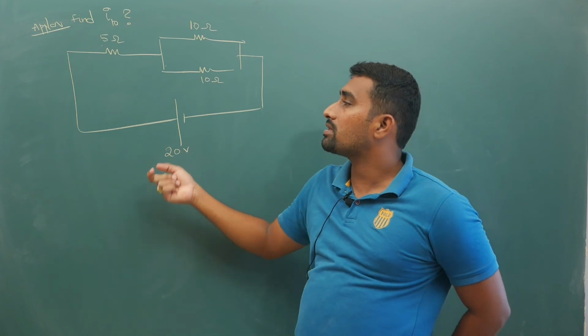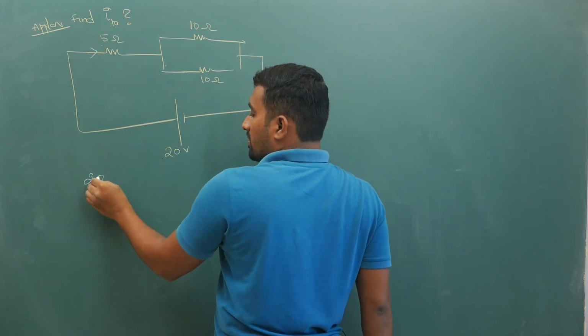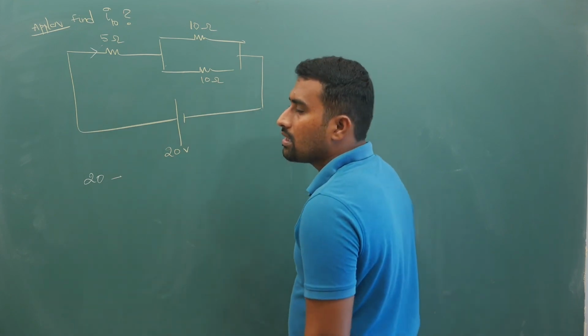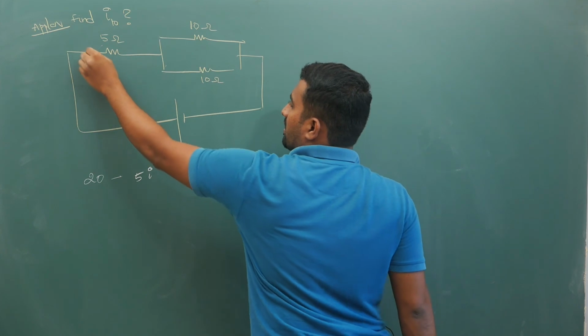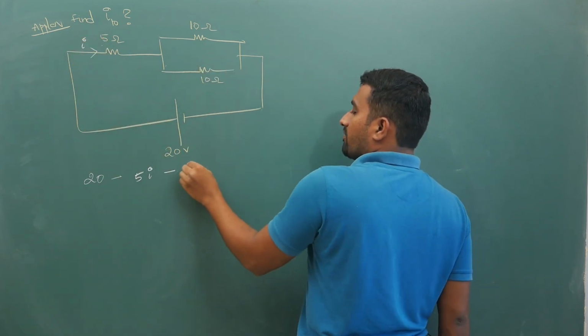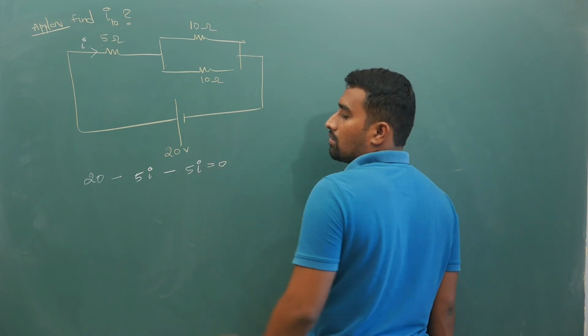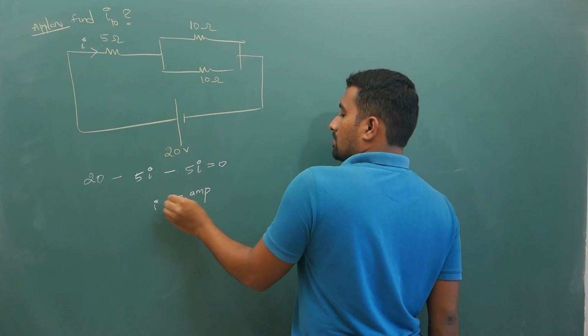If you apply Kirchhoff's law directly, this method is not advisable even though it takes time, but usually it is 20 minus 10I equal to 0. That will give you I is equal to 2 amperes.